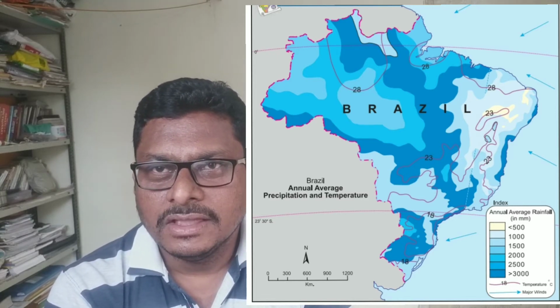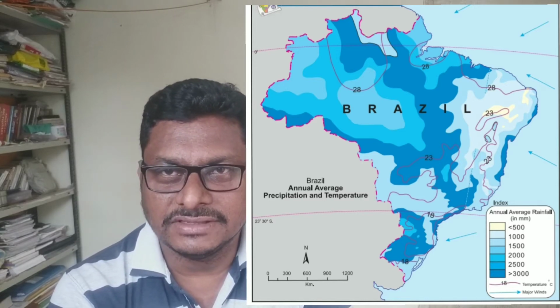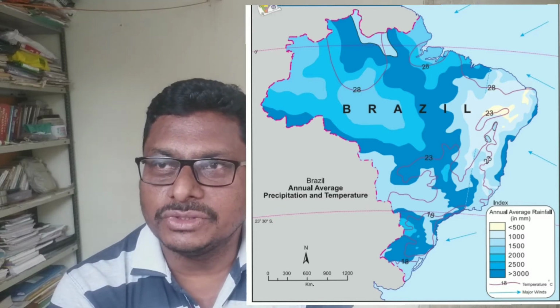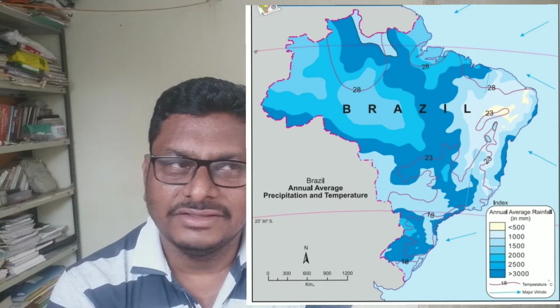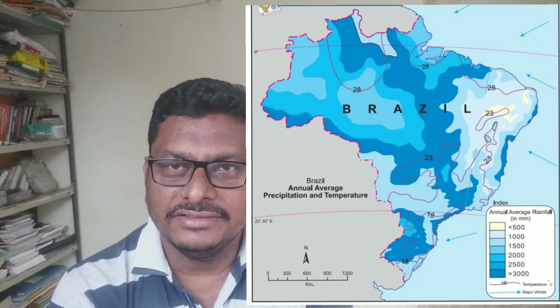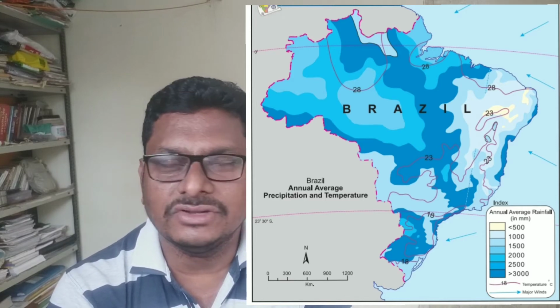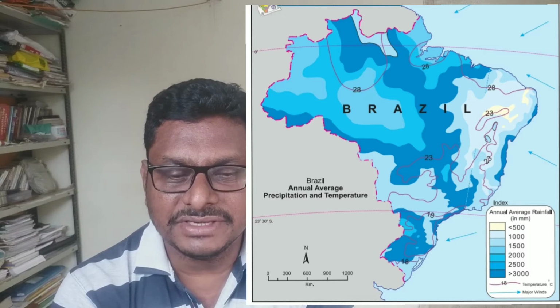Then, if you see the northeastern part of Brazil, that is the coastline, you may find the average rainfall there is more than 300 millimeter. Why? The first reason is that the wind is coming from this direction and carrying a huge amount of precipitation with it. Another reason is the great escarpments.